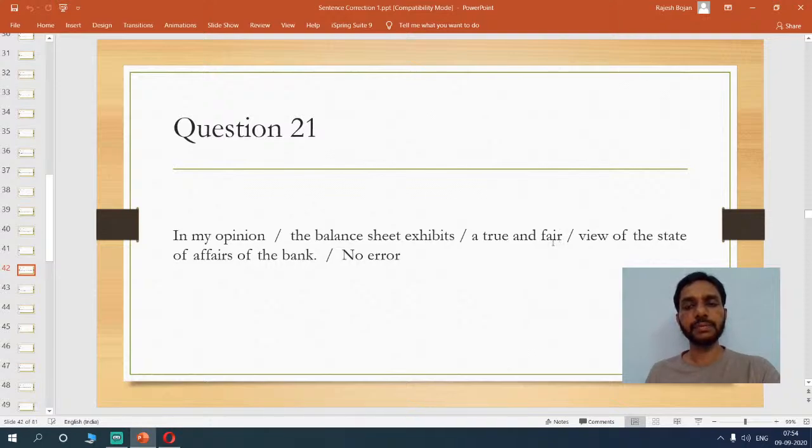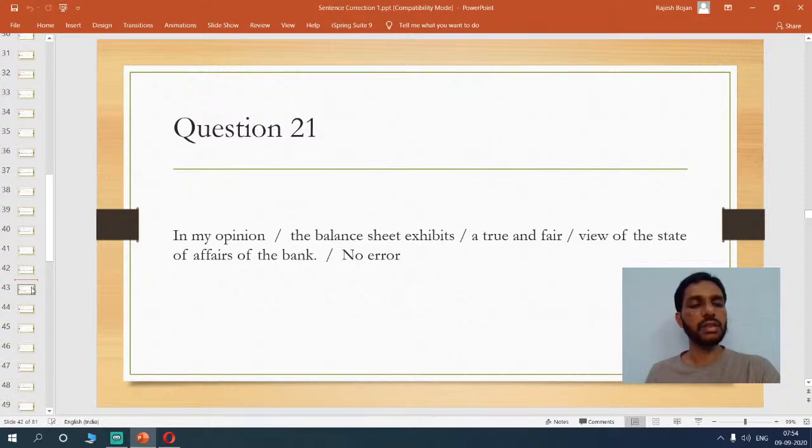Now, they've made information very transparent, without making it unfair. So basically there's nothing wrong here. Now, view of the state of affairs of the bank, I don't think there is any error there. So in my opinion, the balance sheet exhibits a true and fair view of the state of affairs of the bank. So there should be no error here.